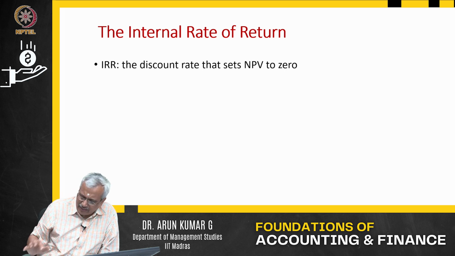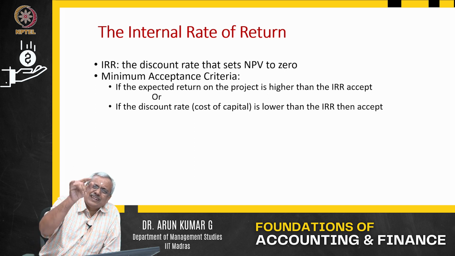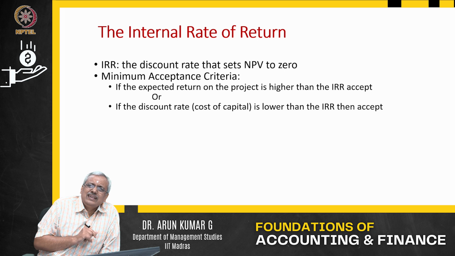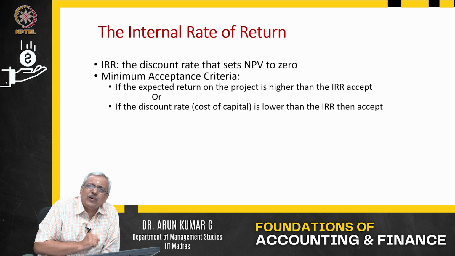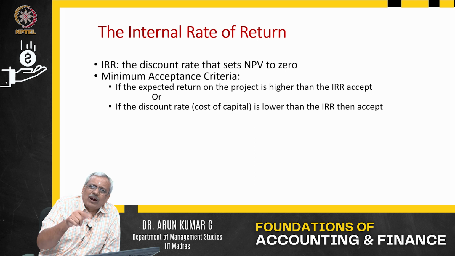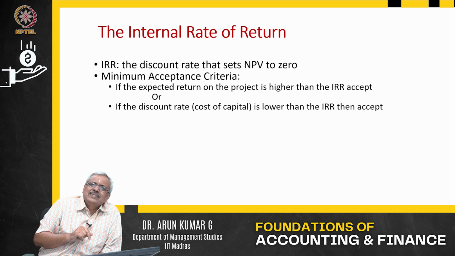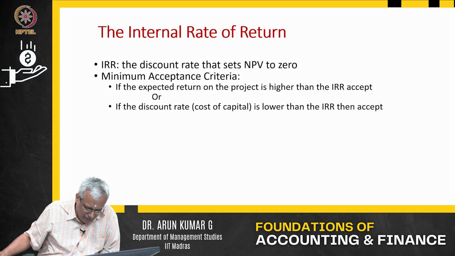That is what we call the IRR. That is where I said minimum expected criteria. If the expected return on the project is more than the IRR you have got, that is, the discount rate where the NPV is 0, if the expected return on the project is more, then what happens? You accept the project.